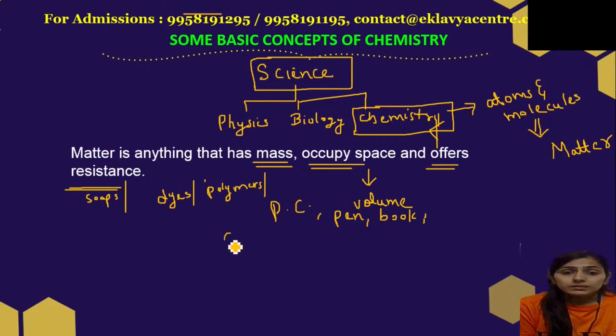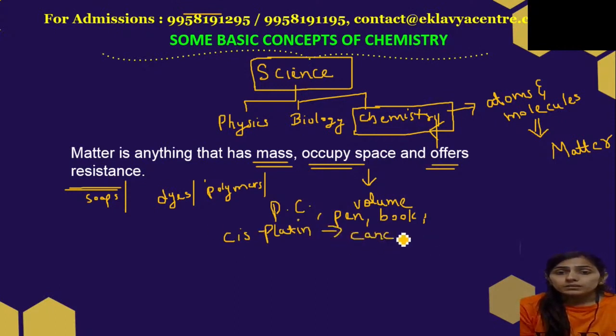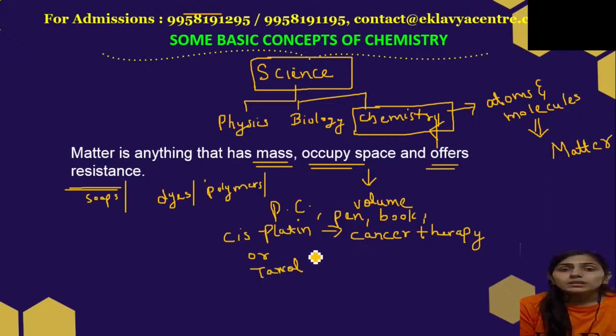There is the cisplatin drug, which is used for cancer therapy. So again, chemistry is very useful to us. Cisplatin is used for cancer therapy, and another drug which we can use for cancer therapy is Taxol, right?